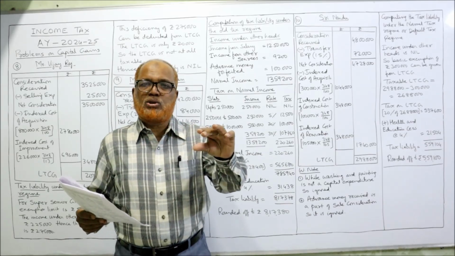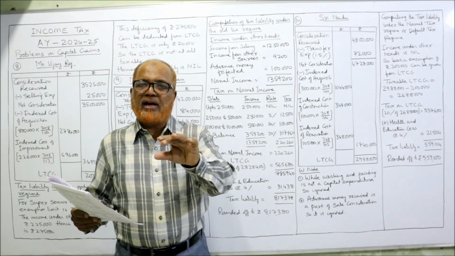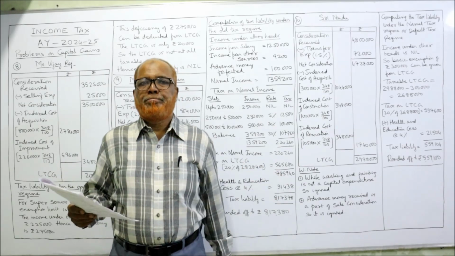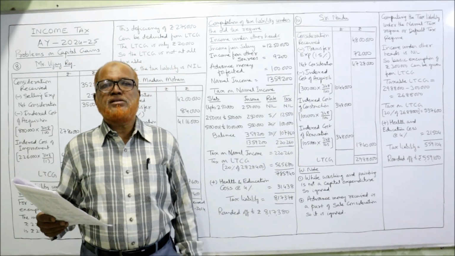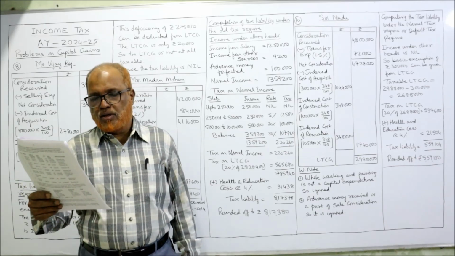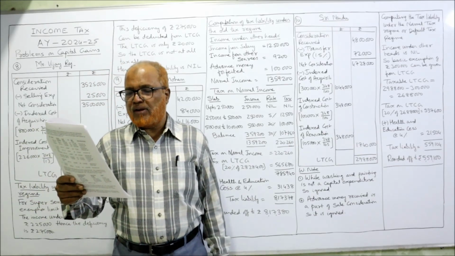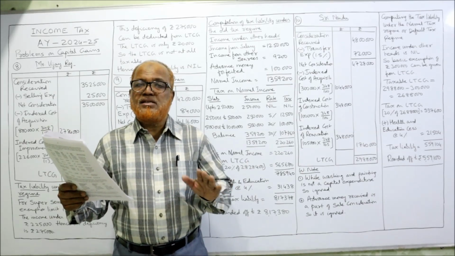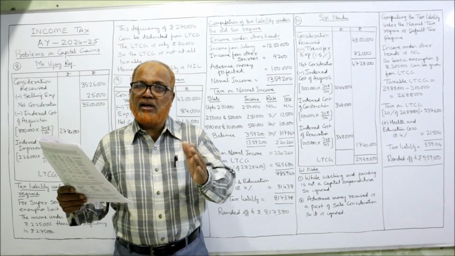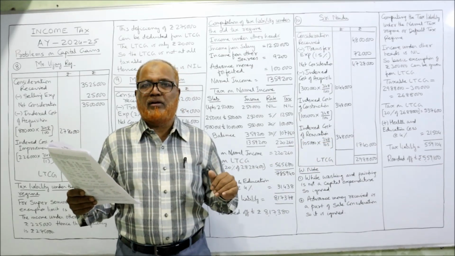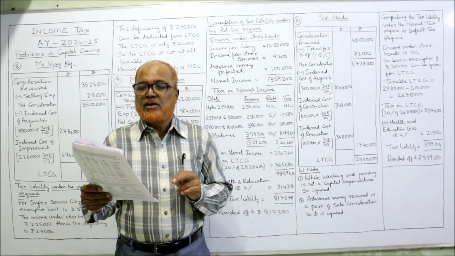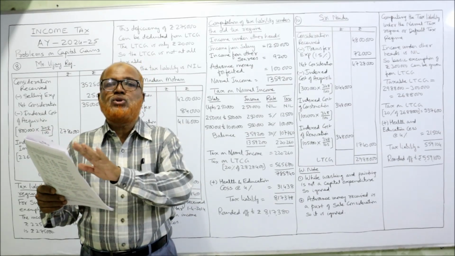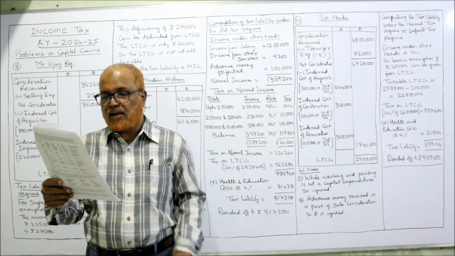Simply write a note: the amount spent on whitewash and painting should not be considered in capital gain because it's a revenue expenditure. Fair market value of the property on 1/4/2001 is 3 lakh. Now we should not consider any expenditure incurred before 1/4/2001 because we are taking FMV. So 9,100 we should not consider and 75,000 we should not consider. We will take 3 lakh.